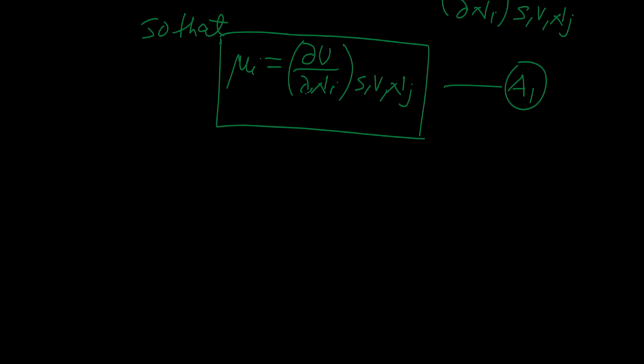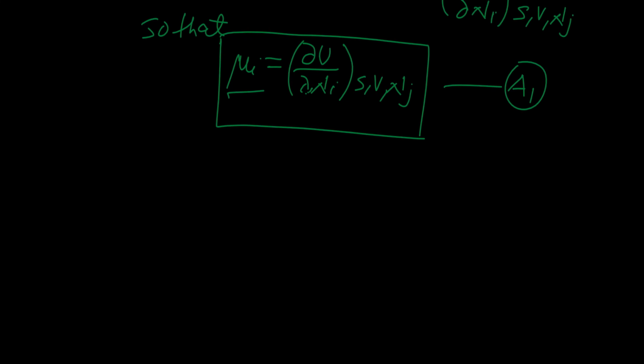In this equation, this quantity mu i is so important to considerations of chemical equilibrium that it is given a specific name, called chemical potential of the ith component of the system in the given phase. This i refers to a particular species of the heterogeneous system.